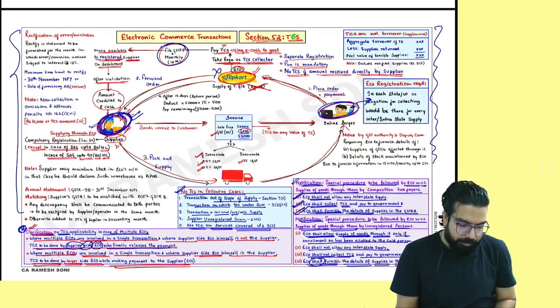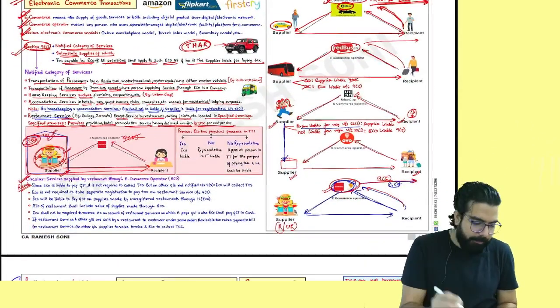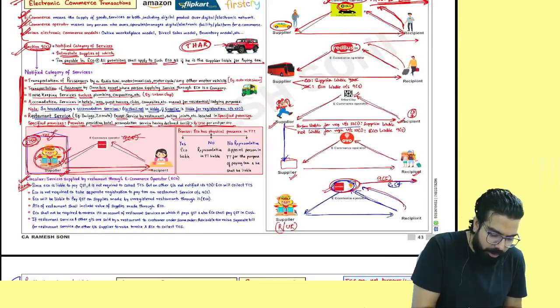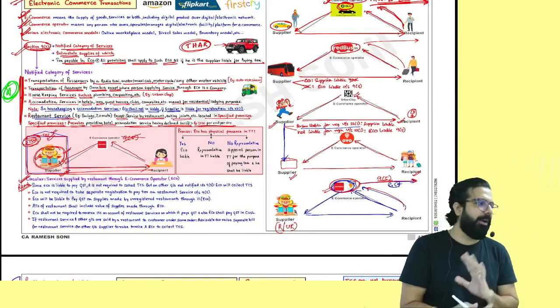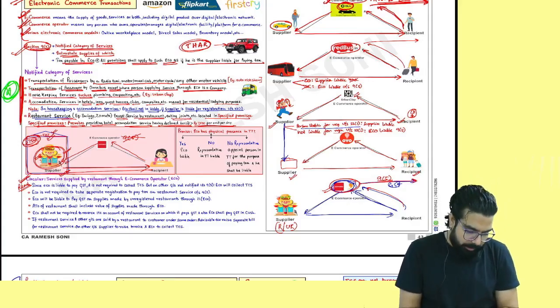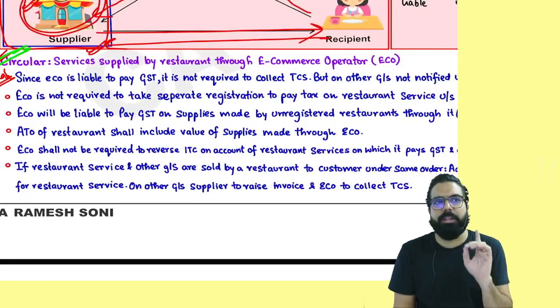Everyone over here now. This chapter, from the exam point of view, is B graded. Please remember, these 4 points which I have told you are very, very important. Please mark it, everyone. Very, very important from the exam point of view. Please mark. I want you to read this circular and go. Don't leave the circular, just read the circular once and go.